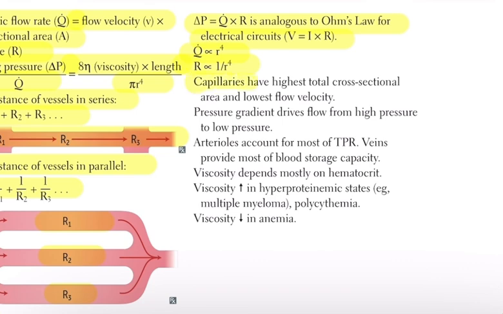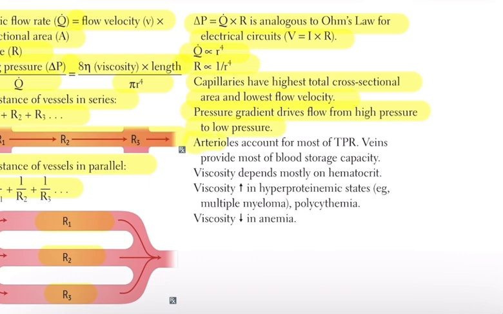Capillaries have the highest total cross-sectional area in the circulation. Because of this large cross-section, blood moves through them at the slowest velocity, which allows more time for exchange of nutrients and gases. Blood always moves from an area of higher pressure to an area of lower pressure. The pressure gradient is the driving force for blood flow.